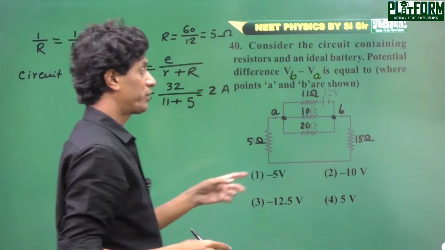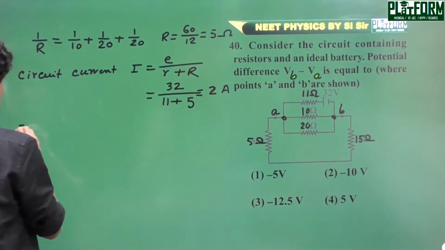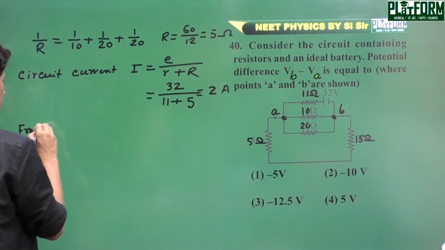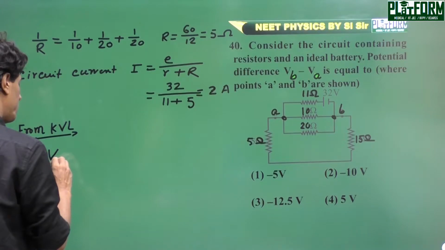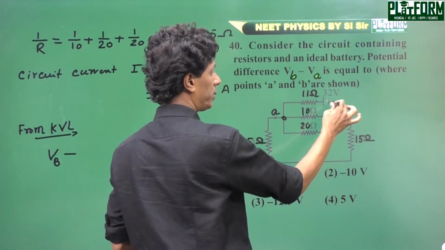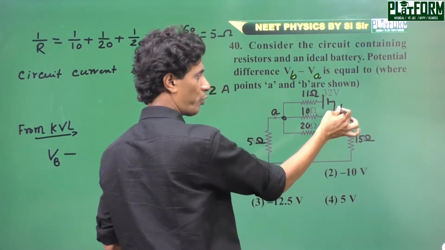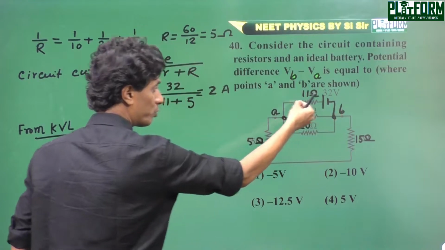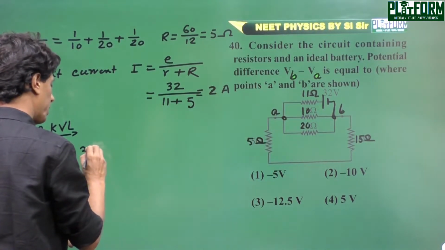Now we have to find the potential difference between the point B and point A. From KVL, VB minus... if we travel from the point B through the negative plate to the positive plate, internally from negative to positive, there is potential gain.